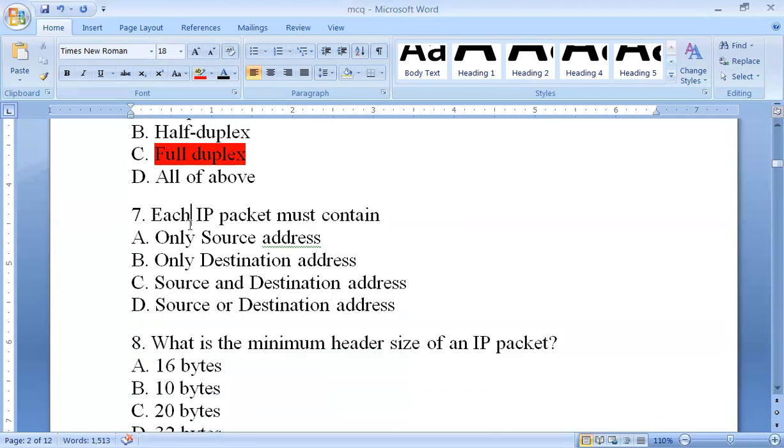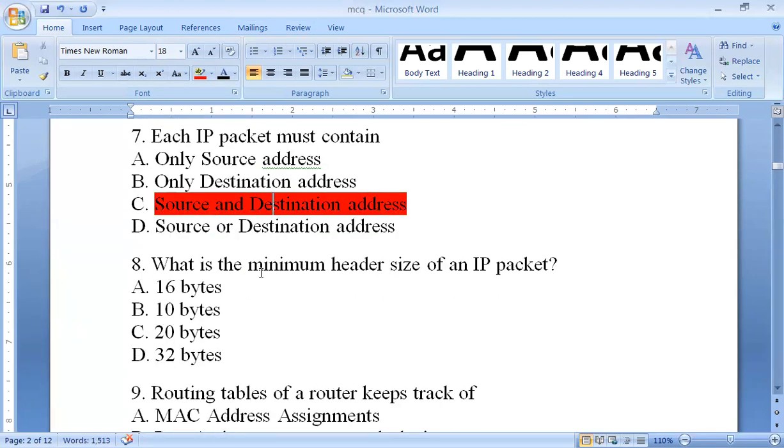Each IP packet must contain, what is the basic constraint for the IP packet? Each IP packet must contain the source address and the destination address. Why? Because you want to communicate with the end device, which is considered the destination device, while the device sending the data is the sender device. So you have to make the communication between the sender and the receiver. We need an address where we have to send the data. That's why the source and destination addresses are needed.